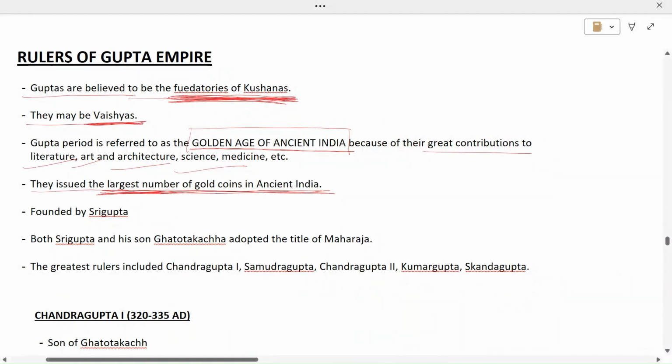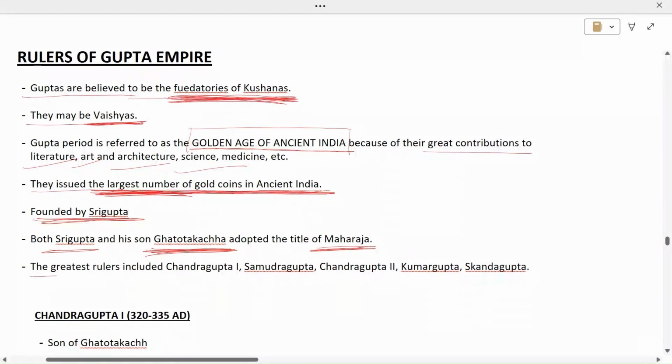While Indo-Greeks were the first ones who started the concept of gold coins in India, Guptas were the ones who introduced gold coins on the largest scale. So the largest number of gold coins in ancient India were recorded during the time of Guptas. The Gupta Empire was founded by Shri Gupta and his son was Ghatotkacha. And both of them, Shri Gupta and his son Ghatotkacha, adopted the title of Maharaja.